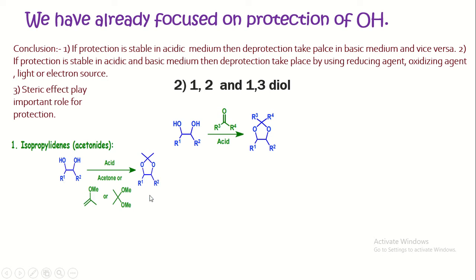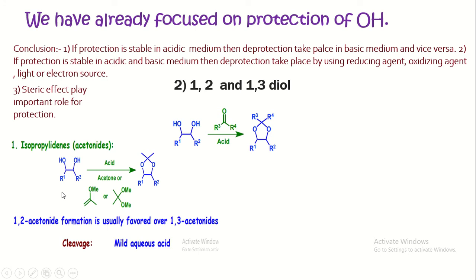The 1,3-acetonoid is obtained from 1,3-diol. The 1,2-acetonoid formation is usually favored over the 1,3-acetonoid, means 1,2-diol is more easily protected than the 1,3-diol by using ketone in acidic condition. Now, the deprotection takes place in mild aqueous acidic condition.